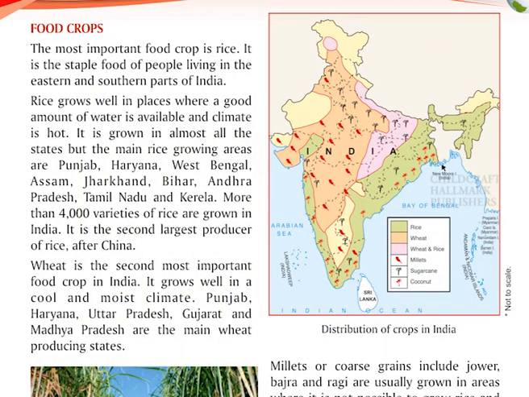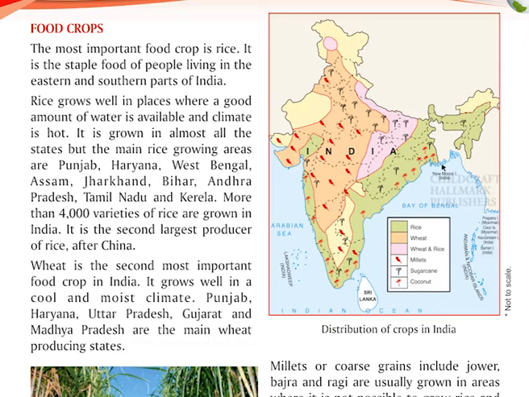Food crops. The most important food crop is rice. It is the staple food of people living in the eastern and southern part of India. Rice grows well in places where a good amount of water is available and climate is hot. It is grown in almost all the states, but the main rice growing areas are Punjab, Haryana, West Bengal, Assam, Jharkhand, Bihar, Andhra Pradesh, Tamil Nadu, and Kerala. More than 4,000 varieties of rice are grown in India. It is the second largest producer of rice after China.